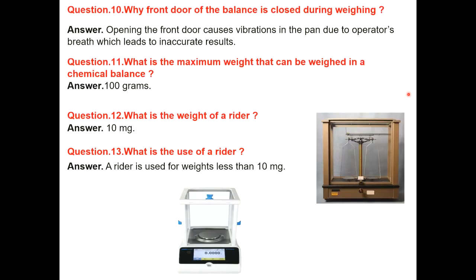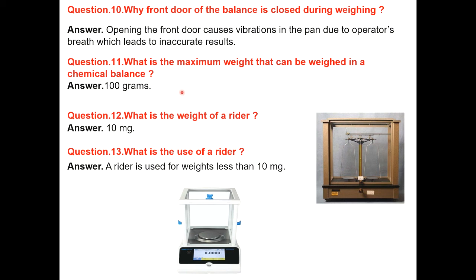Why is the front door of the balance closed during weighing? Opening the front door causes vibration in the pan due to the operator's breath, which leads to inaccurate results. The balance is affected by very small things, such as breath and air. That is why we close the door.